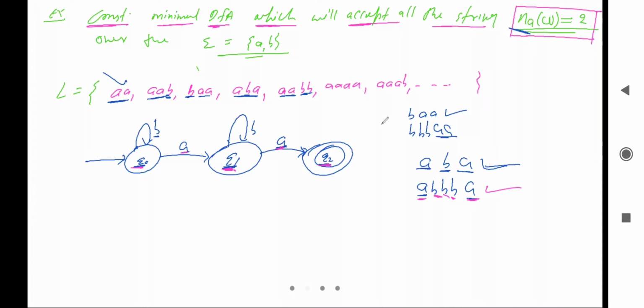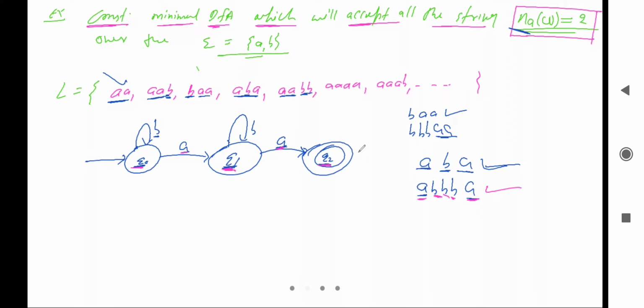Now let's see the next thing. What about Q2? On Q2, is there any dead configuration? Yes, there is a dead configuration. Why? Because there is no transition for A and B on the Q2. तो स्टेट Q2 पे कोई भी ट्रांजिशन नहीं है A और B के लिए.